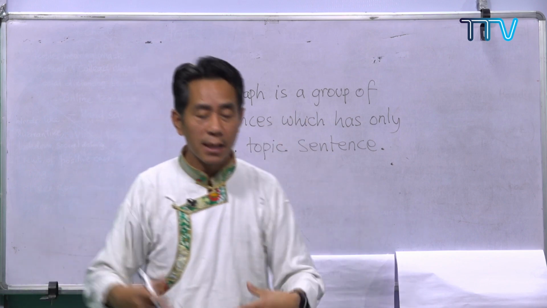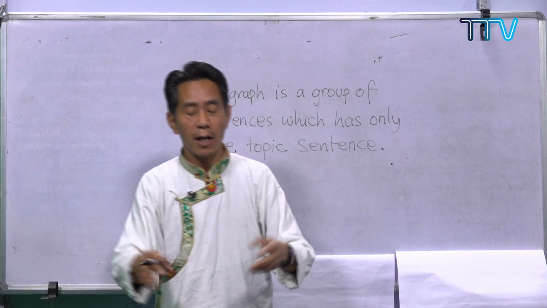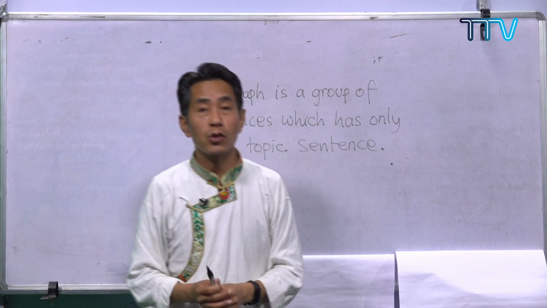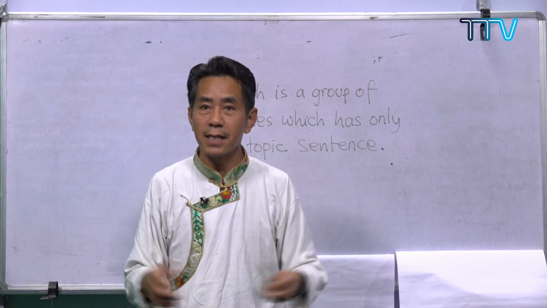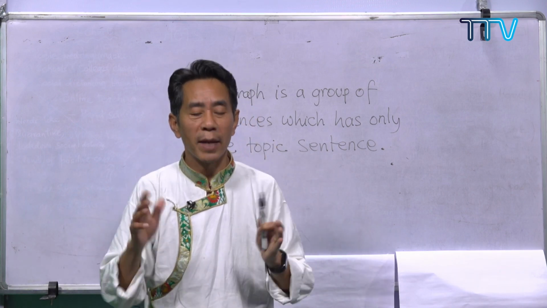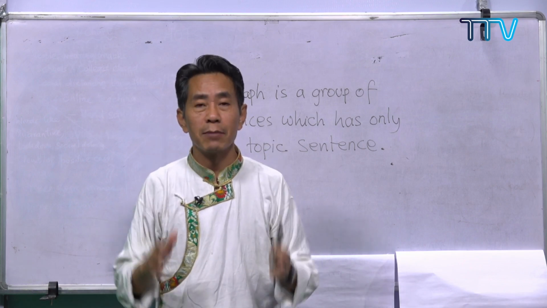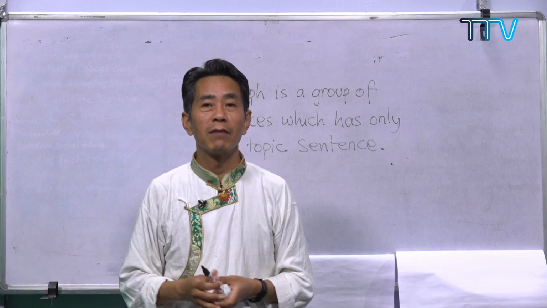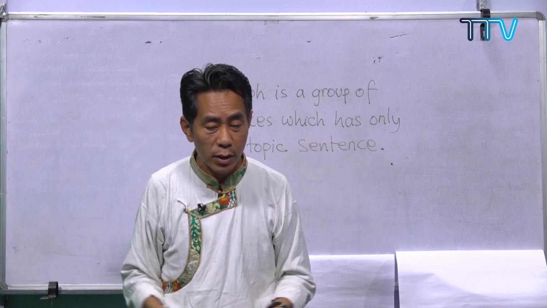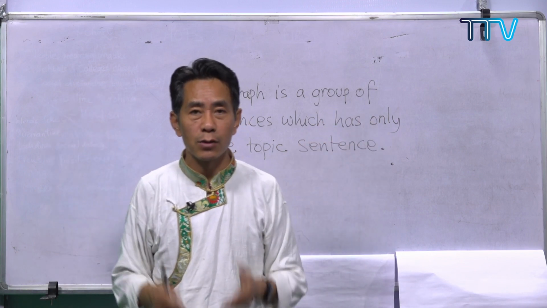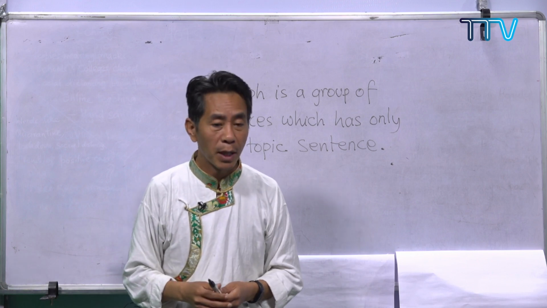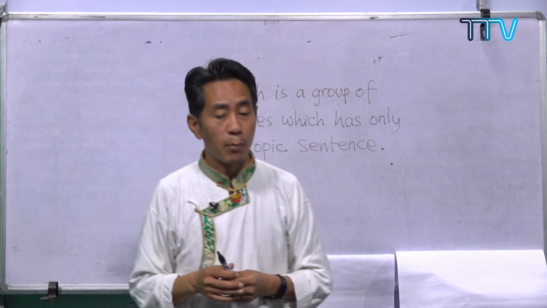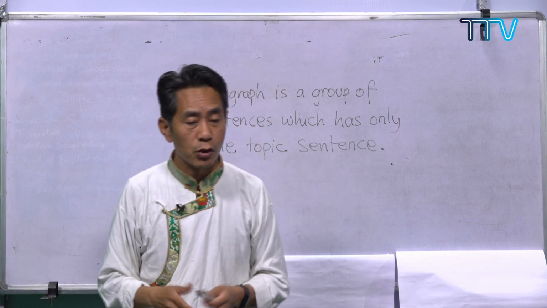So what is a topic sentence? We are going to do this in a very short time. A paragraph is a group of sentences which has only one topic sentence. Each paragraph should have only one topic sentence. A paragraph should not have two or three topic sentences. That is the thing that you have to keep in mind. So that is what a paragraph is.